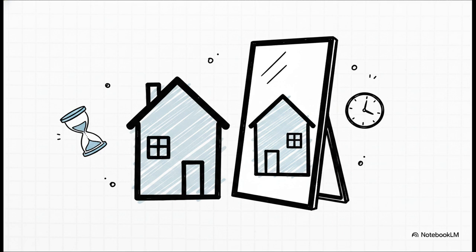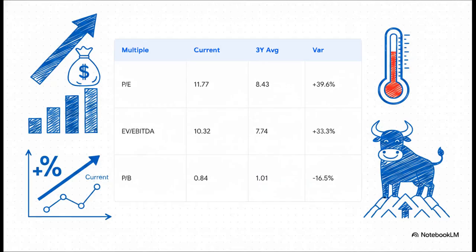We're evaluating MTH against its own historical 3-year and 5-year averages. This acts as a self-peer group, allowing us to measure whether the current valuation is stretched or compressed compared to its own historical norms. And when you contextualize it against those historical averages, a really clear narrative pops out. MTH is currently trading at a significant premium to its historical earnings multiples. The current PE of 11.77 is nearly 40% higher than its 3-year average.